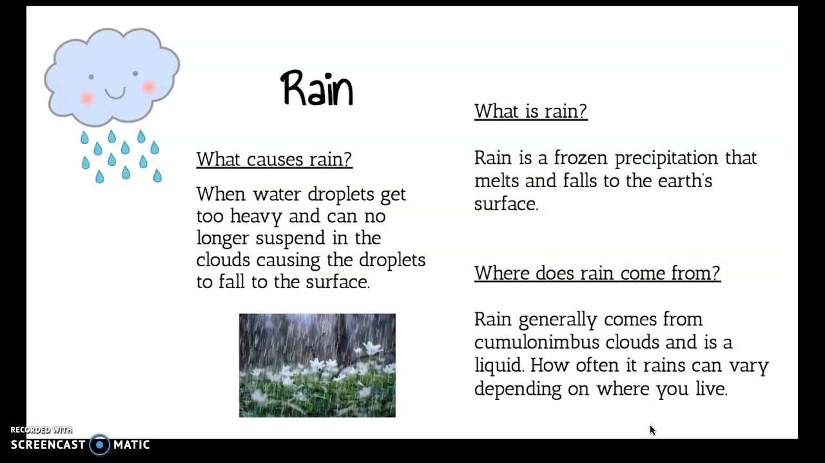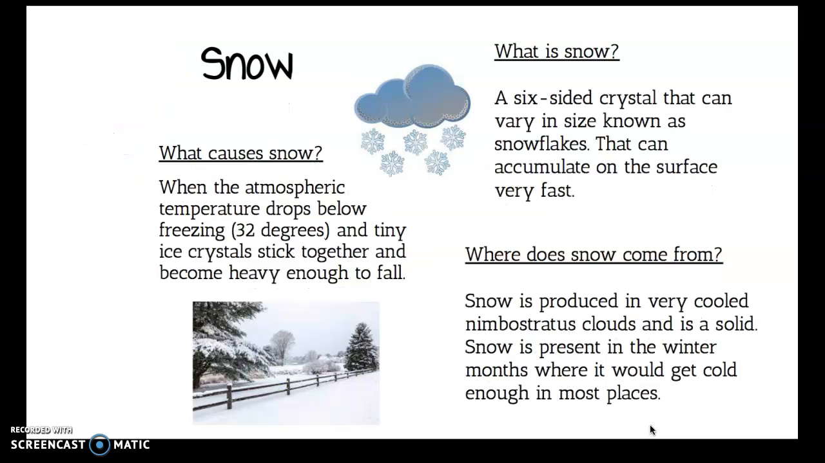What is rain? Rain is a frozen precipitation that melts and falls to the Earth's surface. Where does rain come from? Rain generally comes from cumulonimbus clouds and is a liquid. How often it rains can vary depending on where you live.